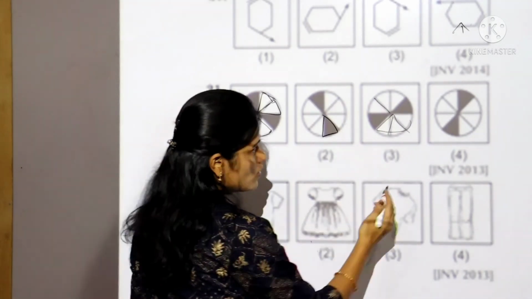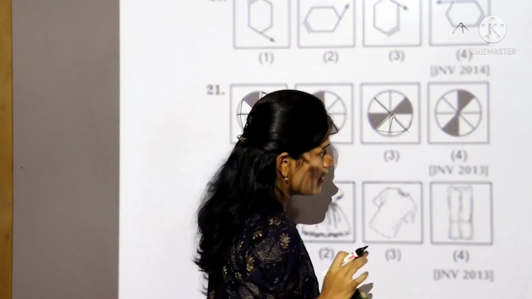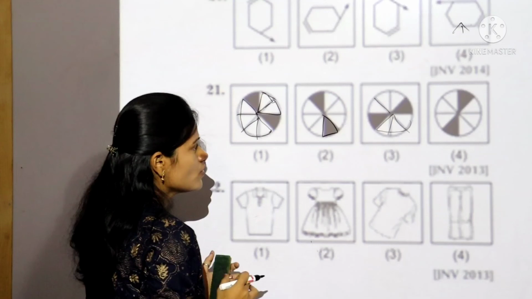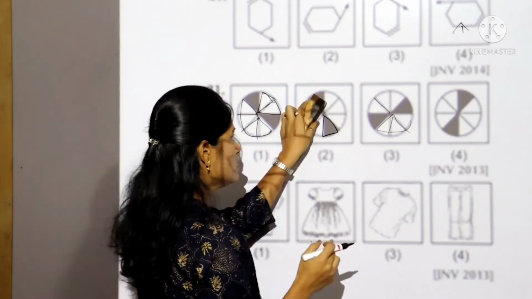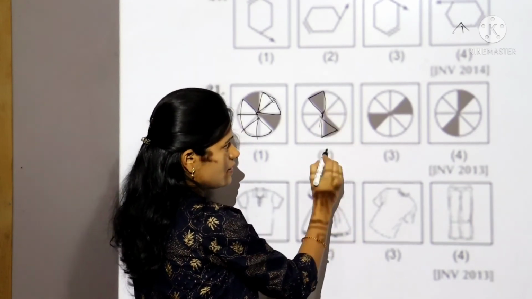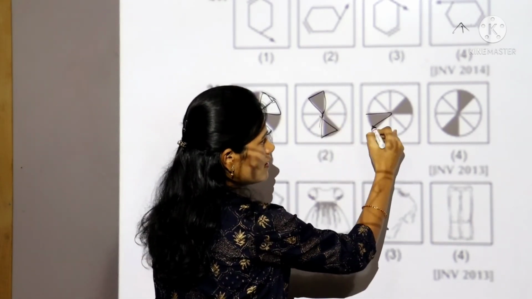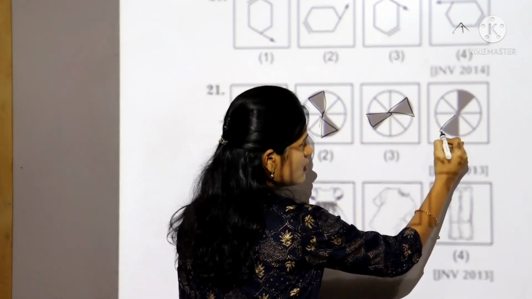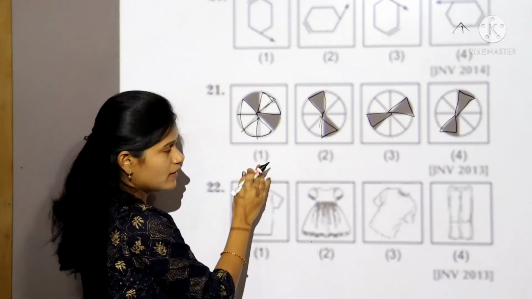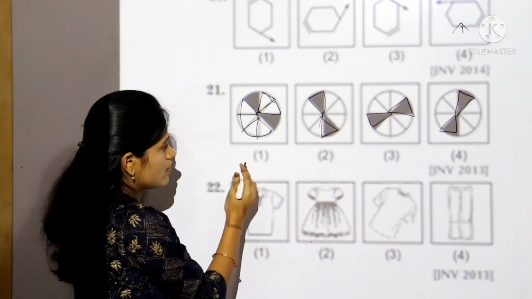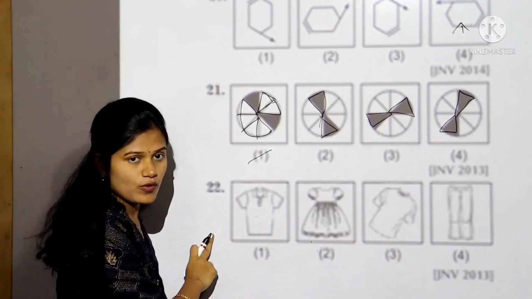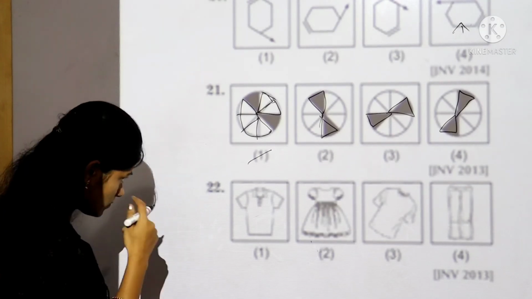In the fourth box also, 3 parts are empty when I check in either direction. It means you can say the other way also, this shaded part is opposite of another shaded part. In the third also, this shaded part is opposite of another shaded part. This shaded part is opposite of another shaded part. But only one is different from the others. So the answer is 1. Let's take the 22nd question.